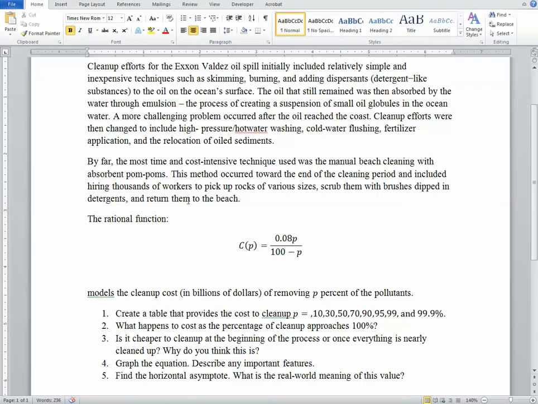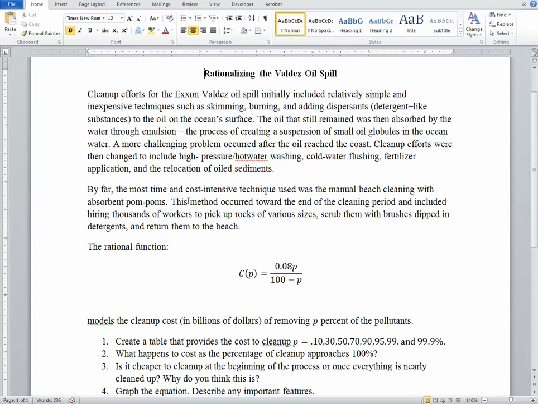Let's take a look at this example here. This actually deals with using rational functions to model oil spills. Suppose that this model helps model the Exxon Valdez oil spill, which occurred a number of years ago, and in which a lot of oil went into, I think, the coast of Alaska. Double check on this, but I think it was the coast of Alaska. They used different cleanup efforts, including high pressure hot water washing, cold water flushing, fertilizer application and then relocation of oil sediment.